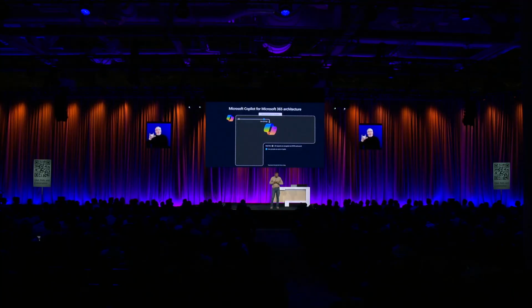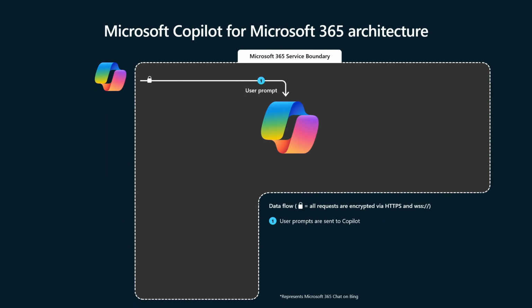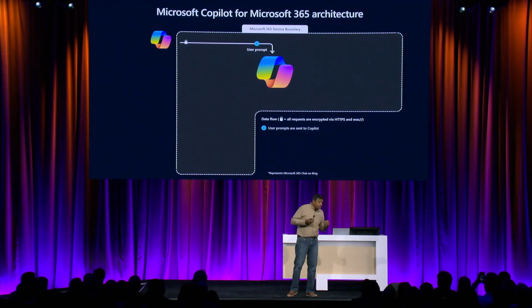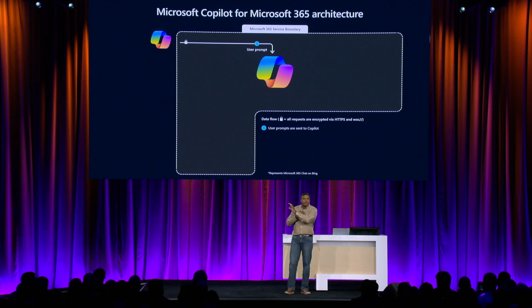Now, let's pivot differently and talk about Copilot architecture. Pick your favorite canvas, Word, PowerPoint, Teams, wherever you can start using Copilot. In that canvas, you start entering a prompt, and that prompt goes to Copilot, the brain behind it, and that's where your queries get processed. Your input query, we call it the user utterance, and the path it takes is secured by WebSockets. Any subsequent path it takes beyond that, service to service, et cetera, is all handled by HTTPS.